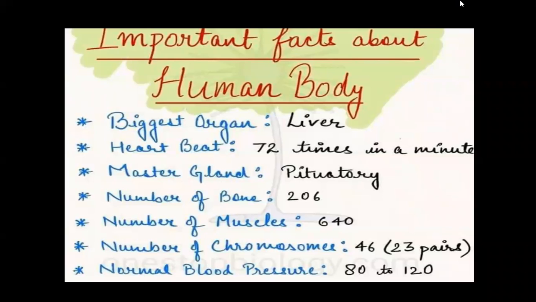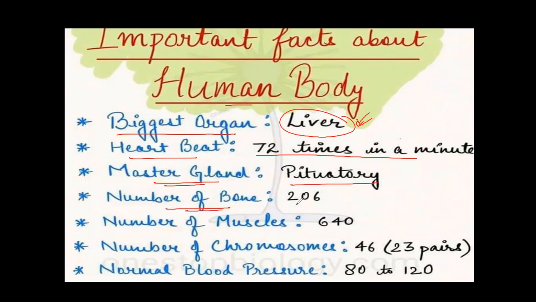Now some of the important facts about the human body. Like biggest organ of the body is liver. So liver is the biggest organ, and all the metabolic activities take place in liver. Heartbeat of human body, it is 72 times in a minute. Master gland of the body is known as pituitary gland. Number of bones present in the body are 206. Number of muscles are 640. Number of chromosomes is 46, that is 23 pairs. Normal blood pressure of the body is 80 to 120.